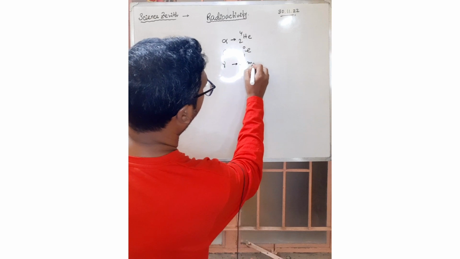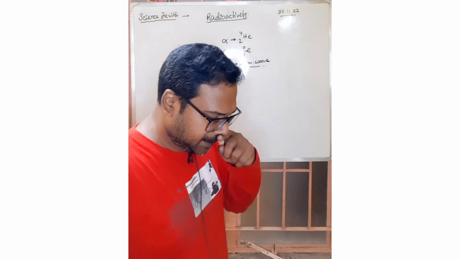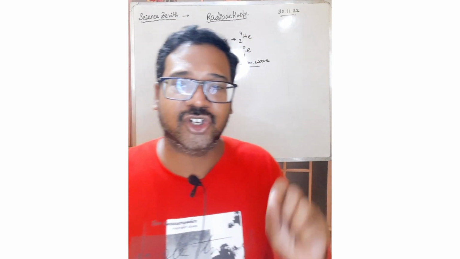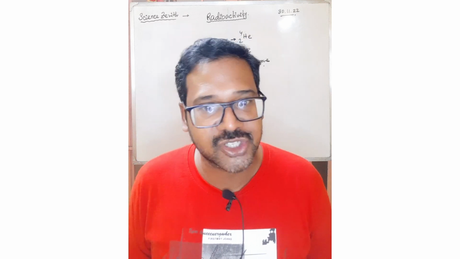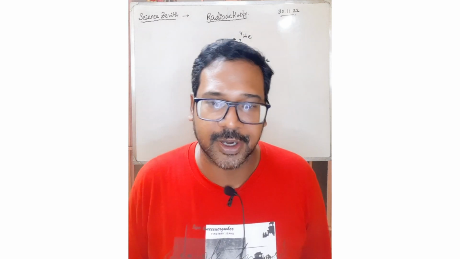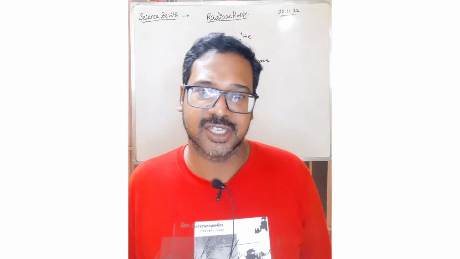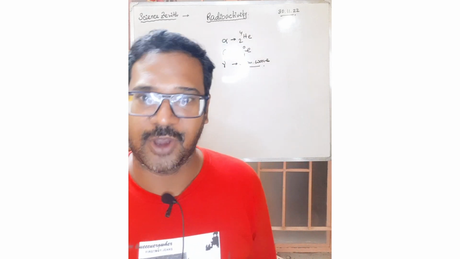EM wave, electromagnetic wave, energy you can say. And the penetration power of the gamma rays is maximum, so it can penetrate the most, and alpha rays' penetration power is least, beta is intermediate. Again, maximum ionizing power is in alpha rays, beta is intermediate, and gamma has the least capacity of ionizing a gas.